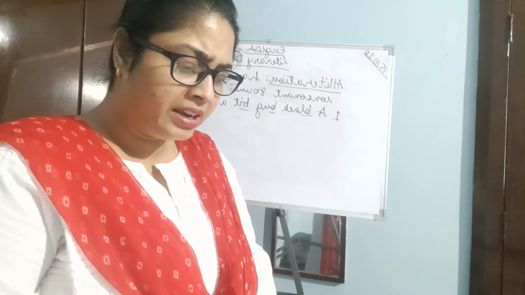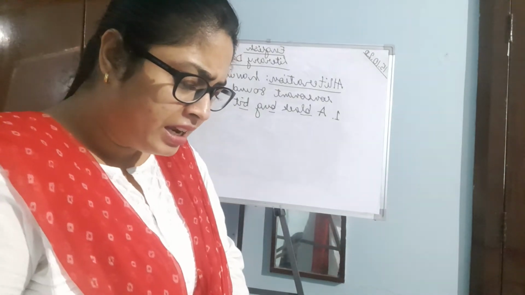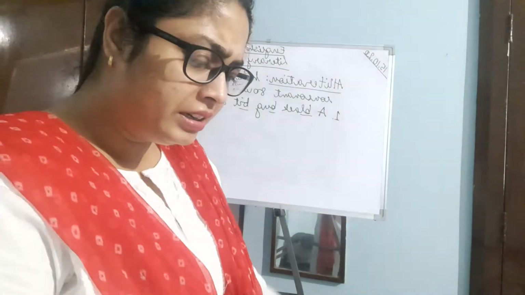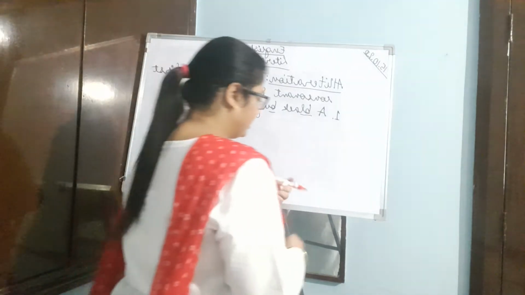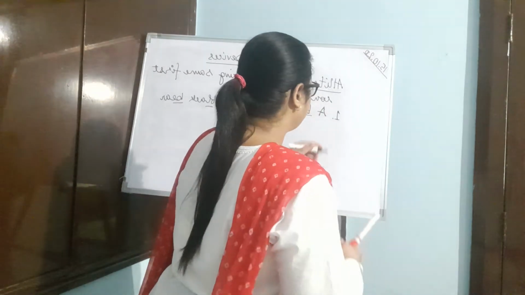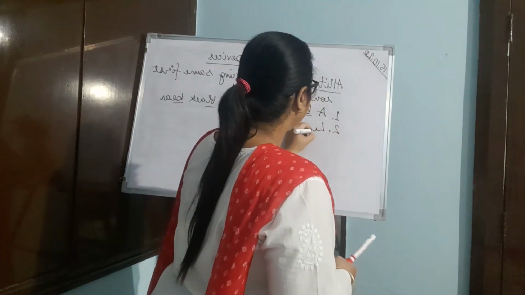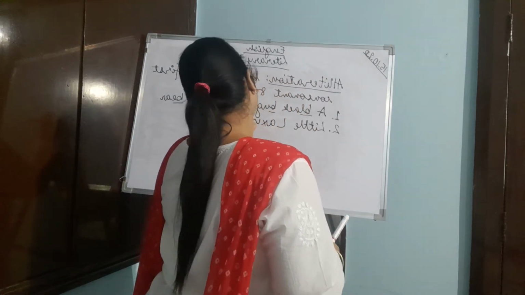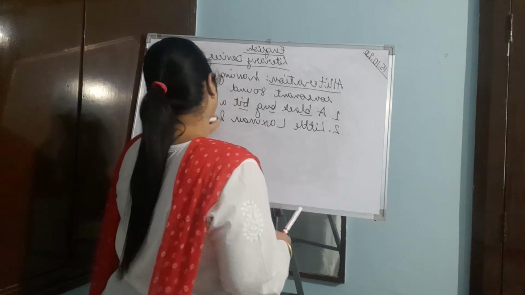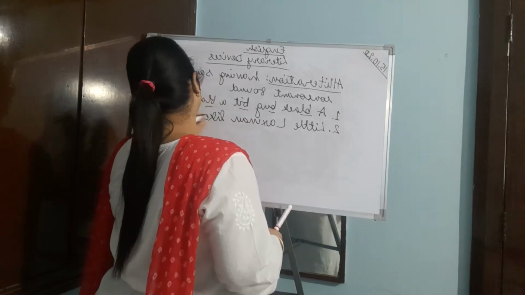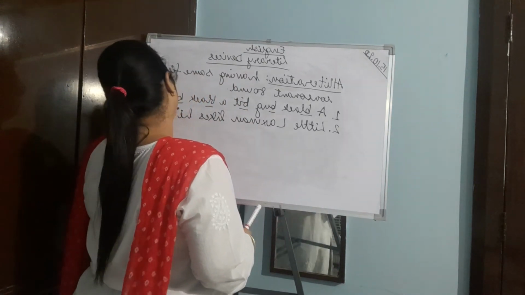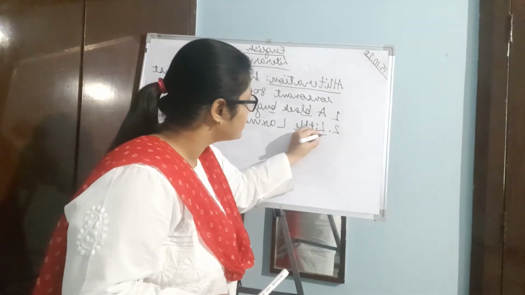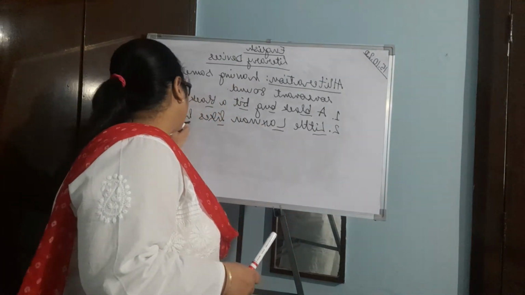We can take another example. We can say, little Lakshman likes lychee. Example number 2: little Lakshman likes lychee. See, now again the same first consonant sound.